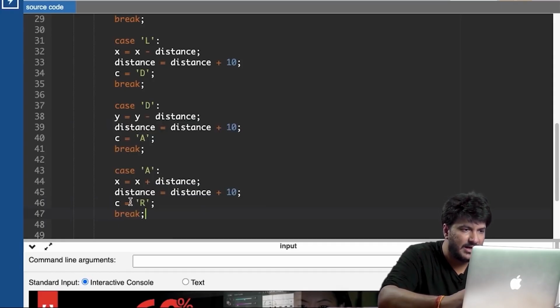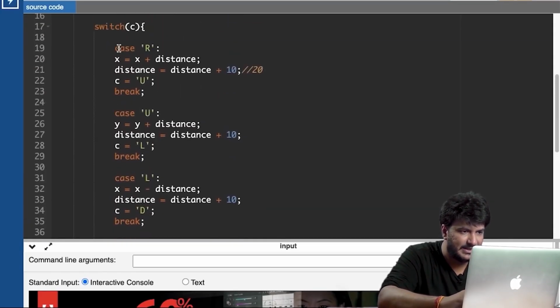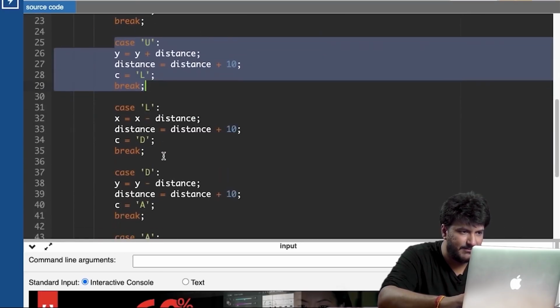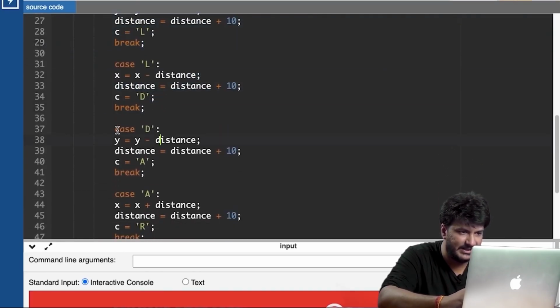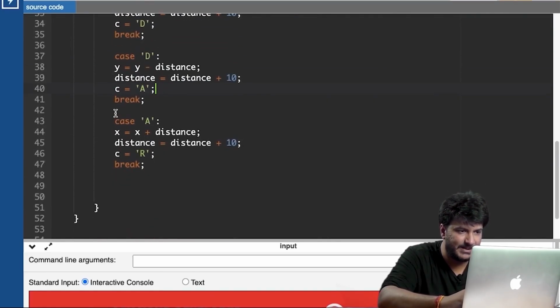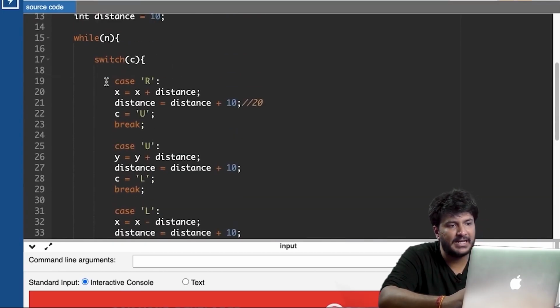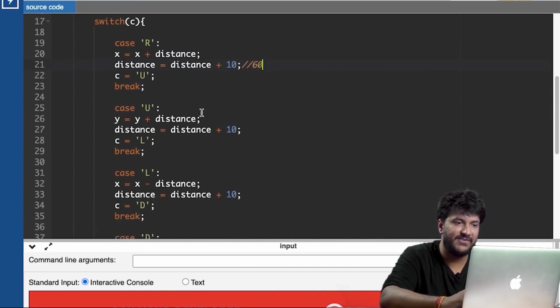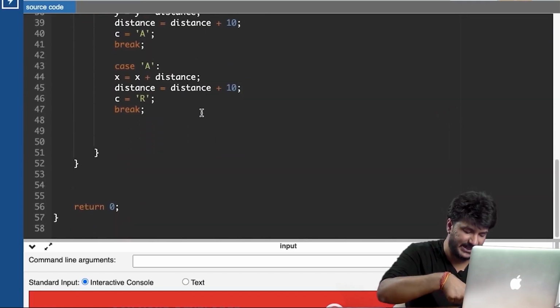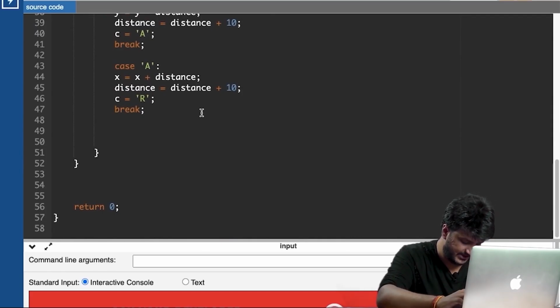So what happens? I implement this, then I implement this, then I implement this, and then finally the 5th step is this. As soon as this 5th step is implemented, the handle goes directly back again to this step. Now this time the distance would be 60 because every time, 5 times, the distance has been increased by 10. So here distance would become 60.